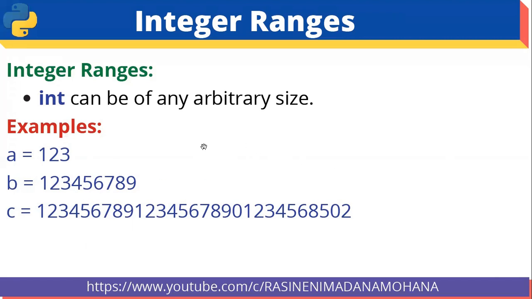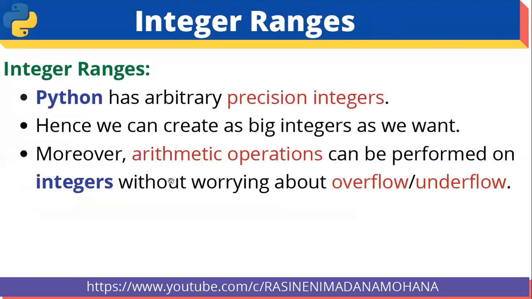Because Python is a dynamically typed language, the size can be increased dynamically based on the requirement. Python has arbitrary precision integers, hence we can create as big an integer as we want. Moreover, arithmetic operations can be performed on integers without worrying about overflow or underflow. This is one of the advantages of Python compared to other programming languages.